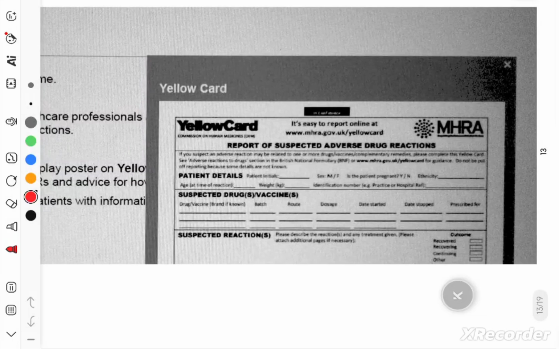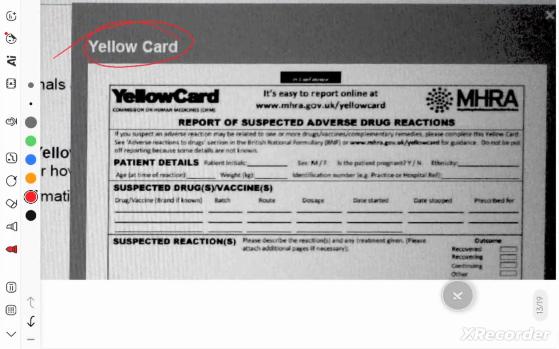What is Yellow Card? Yellow Card is basically a form. Like when we go to a bank, we want to open, let us say, a fixed deposit. So that bank person will tell you, okay, take that FD form and fill that. That form will have every single piece of information, your Aadhaar number, the amount of money for which you have to open the FD. All the things should be properly documented in that form. Similarly, if you want to document a particular adverse event, then Yellow Card is a form that you have to fill. So just a small glimpse of this Yellow Card form.